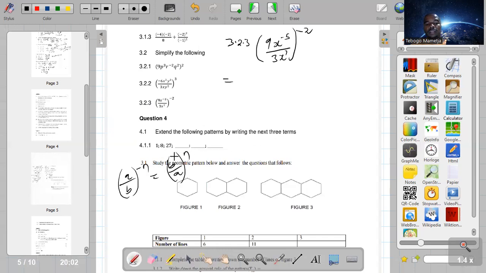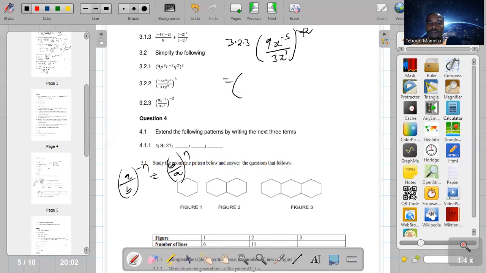We don't want to have a negative exponent, so once we change this and make it positive, the denominator and numerator swap, according to this law.